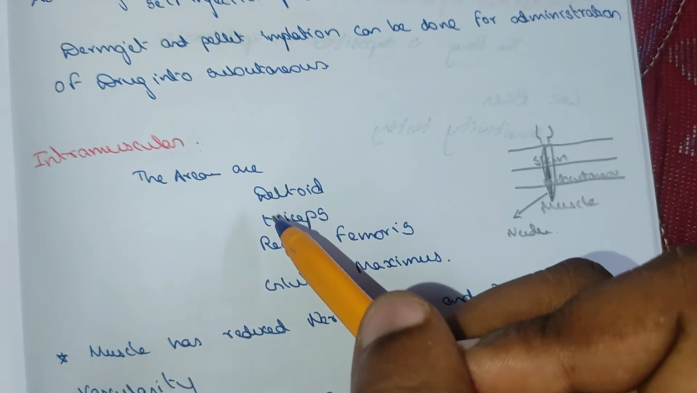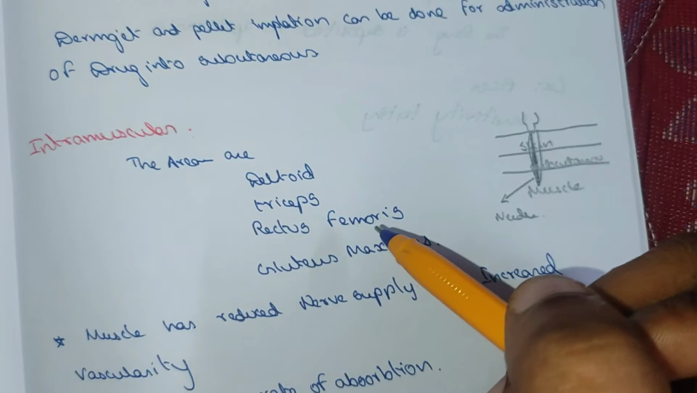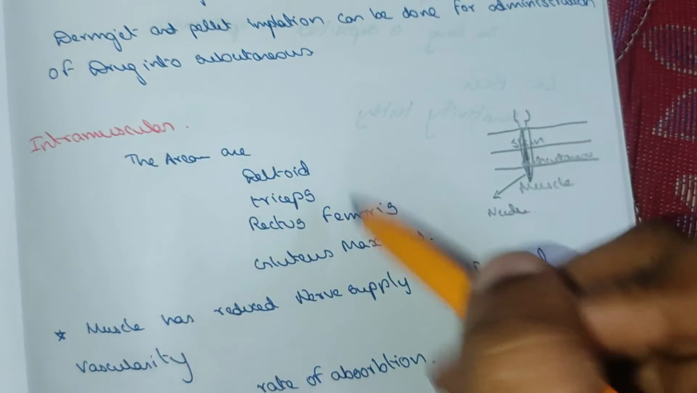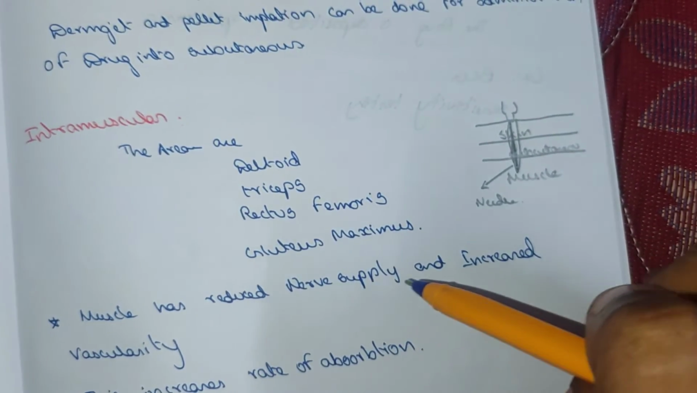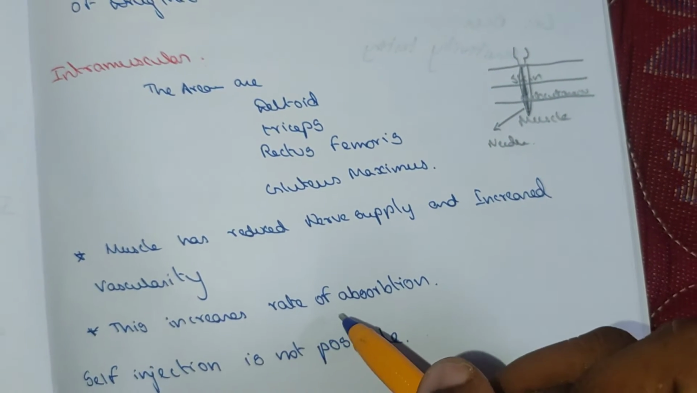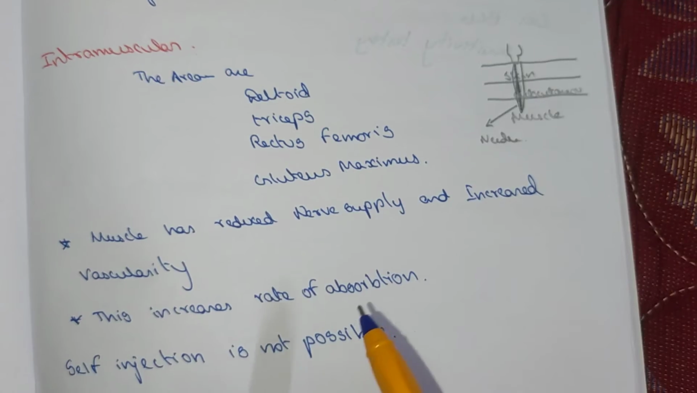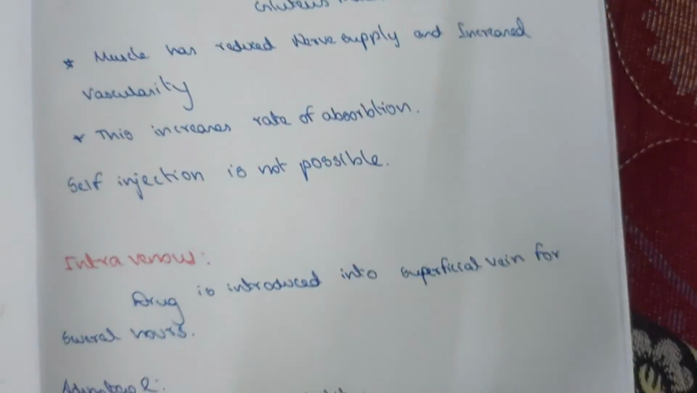Intramuscular: the areas are deltoid, triceps, rectus femoris, gluteus maximus. Here it is given intramuscularly. The muscle has reduced nerve supply and increased vascularity. This increases the rate of absorption, and self-injection is not possible because it should be at 90 degrees.